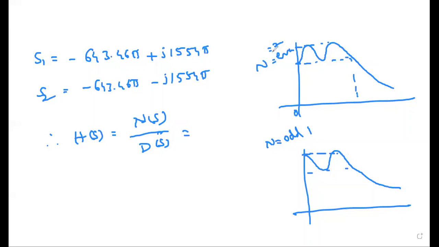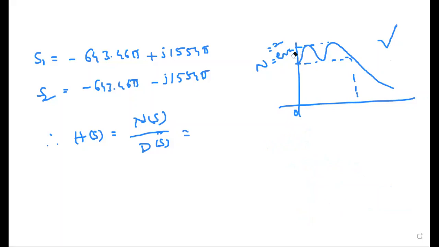Since n is equal to 2, this is the magnitude response for our problem. See, in this, the magnitude is not equal to 1 at omega equal to 0. When omega is equal to 0, the magnitude starts at 1 by root of 1 plus epsilon square.